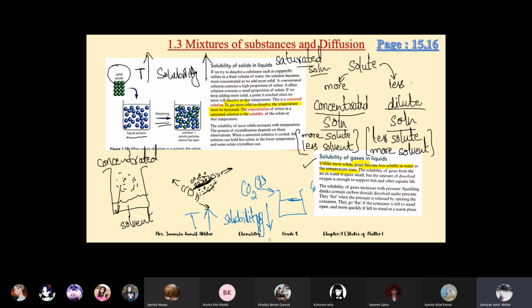So this is the introduction of the solution. In the next chapter you will study it deeply, because we will study separating techniques. When we have a solid and liquid solution, how can we separate them? When we have a liquid solution, how can we separate? Gas and liquid, how to separate? So we will study different separating techniques in the next chapter.